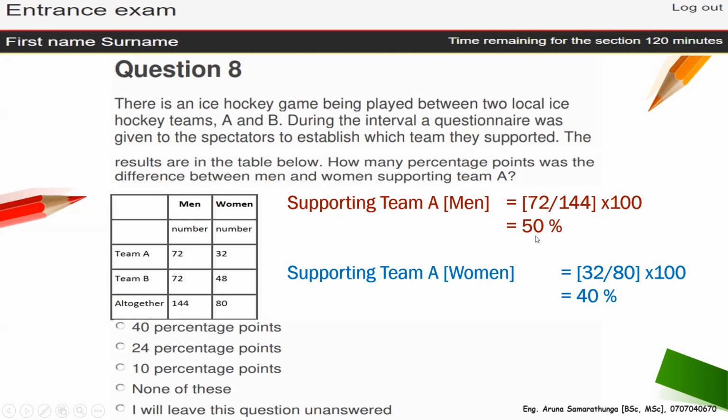But these are not the question. The question is how many percentage points was the difference. So you have to get the difference. The difference is 10. So 10 percentage points is the answer.